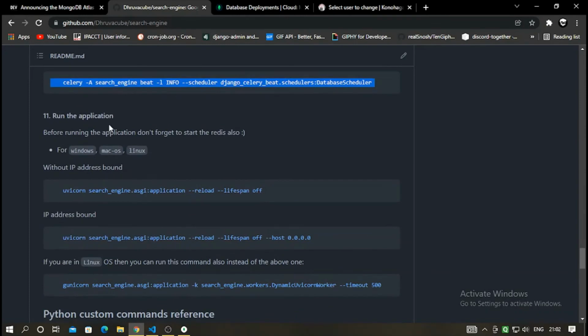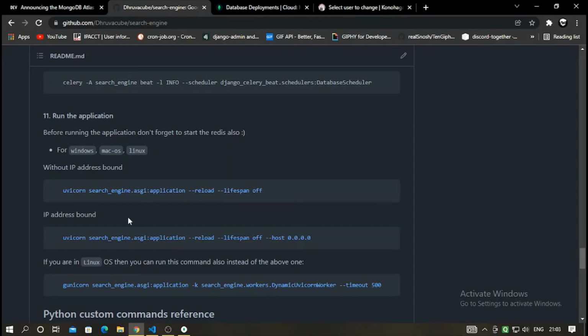And now it's showtime to run the application. So here I have given three different types of commands for Windows, Mac, and Linux. These two commands can be used in any kind of operating system, but this one is Linux specific. So if you want your application to be hosted on your local server, just go ahead, copy and paste this in another console. Go ahead and paste and enter.